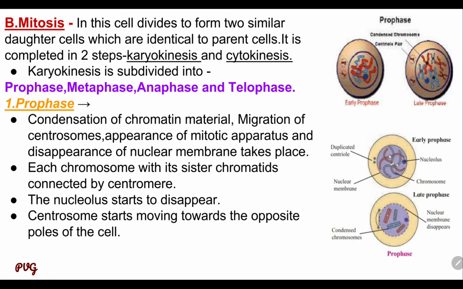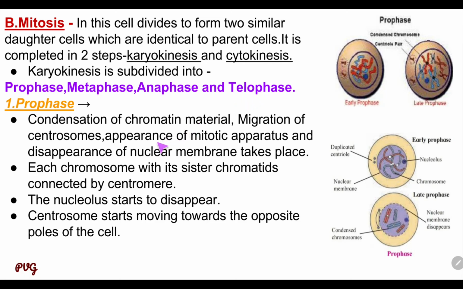So, see the mitosis. In this, a cell divides to form two similar daughter cells which are identical to the parent cell, and it is completed in two steps, that is karyokinesis and cytokinesis. Karyokinesis is again subdivided into prophase, metaphase, anaphase, and telophase.